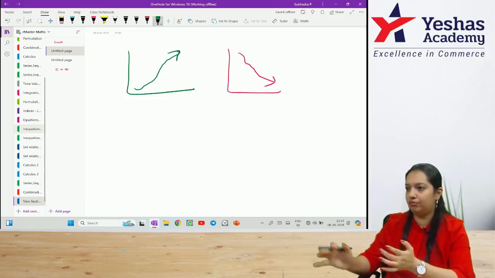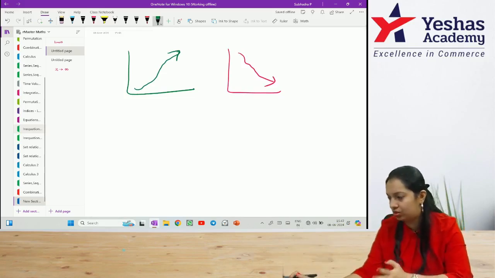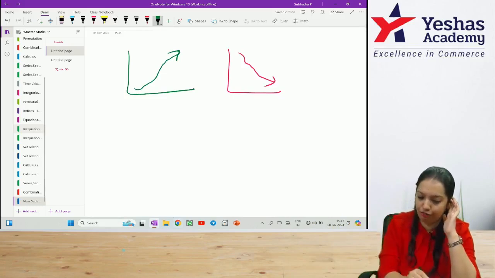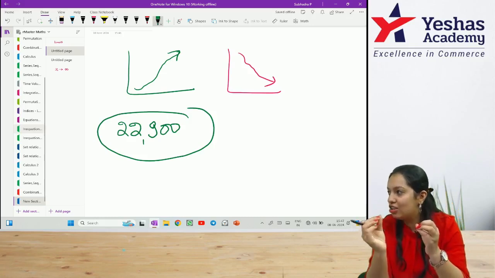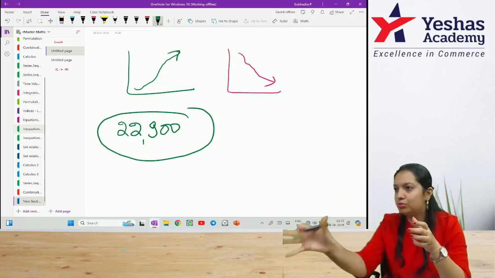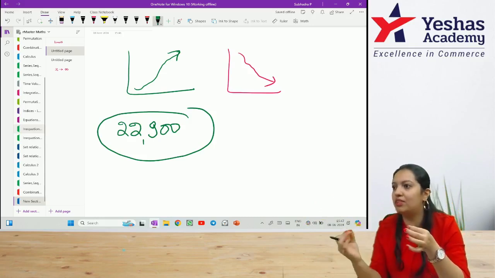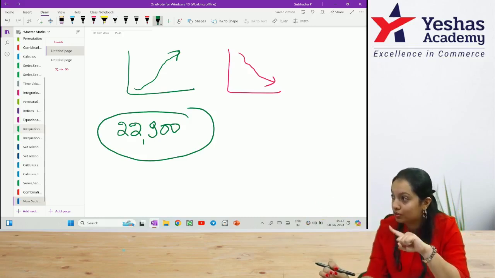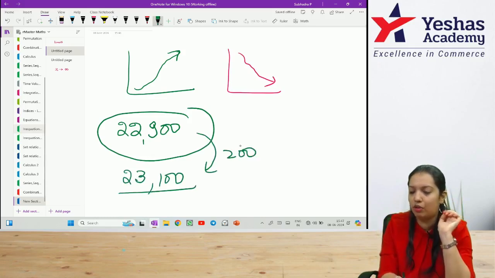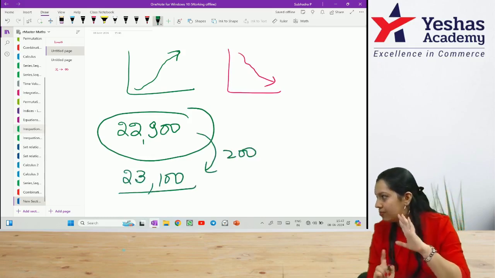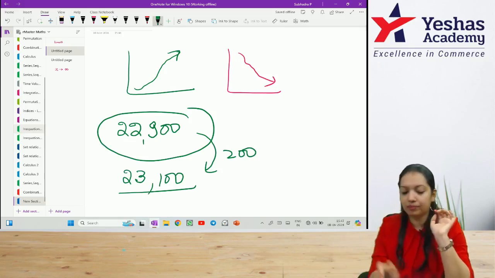On Monday, we know that Modi ji is taking oath. Right now, Nifty is at 22,900. Whenever a major event happens in India, usually the stock market rises. So Modi ji taking oath is a major event, third time, correct? So the stock market ideally has to go up. I'll assume that the stock market goes up until 23,100, and totally 200 points will be up on Monday's session. This is what I am assuming.